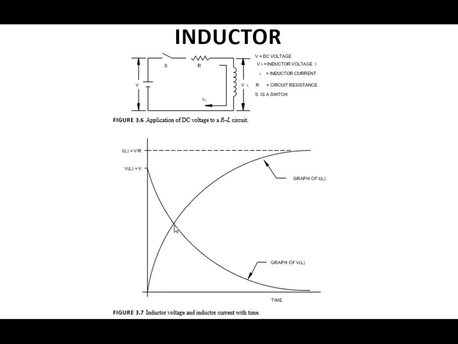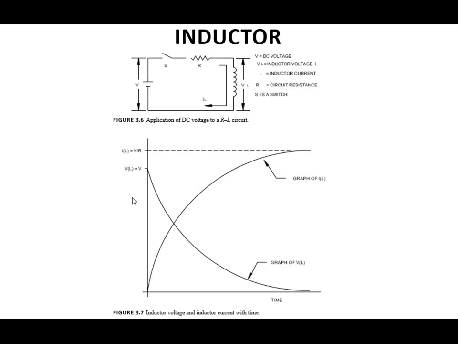And this is the time t is equal to 1 upon E. So this is the first time interval, at t is equal to 1 by E. The value of inductor voltage will be 0.37 V, meaning 0.37 of the applied voltage, and the inductor current value is 0.63 of the total current V by R.